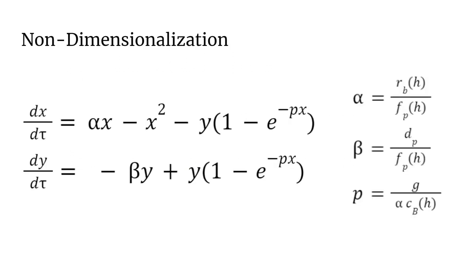But this is too many parameters to be able to examine the full long-term effects of the model by fiddling with them each independently. So we use the tool of non-dimensionalization to reduce the number of parameters by clustering them into parameter groups, so that we can get an X-ray of the dynamics of the system in the long term, winding up with these parameters alpha, beta, and p.